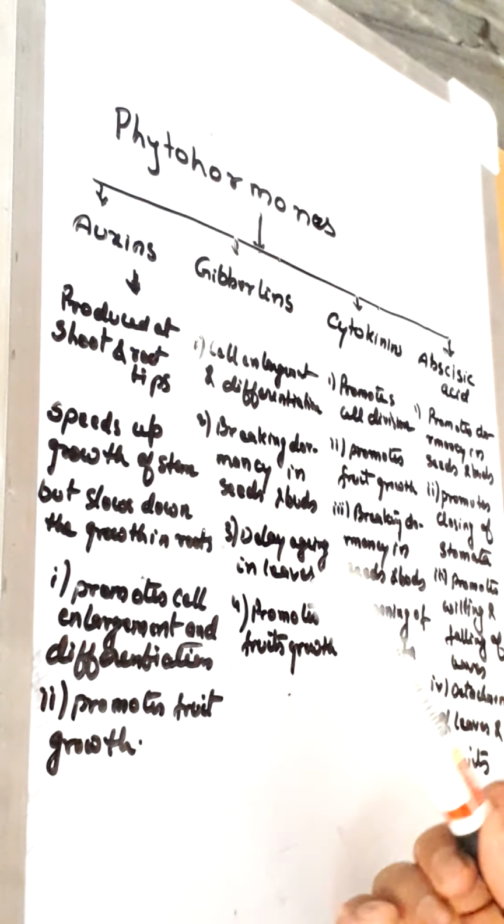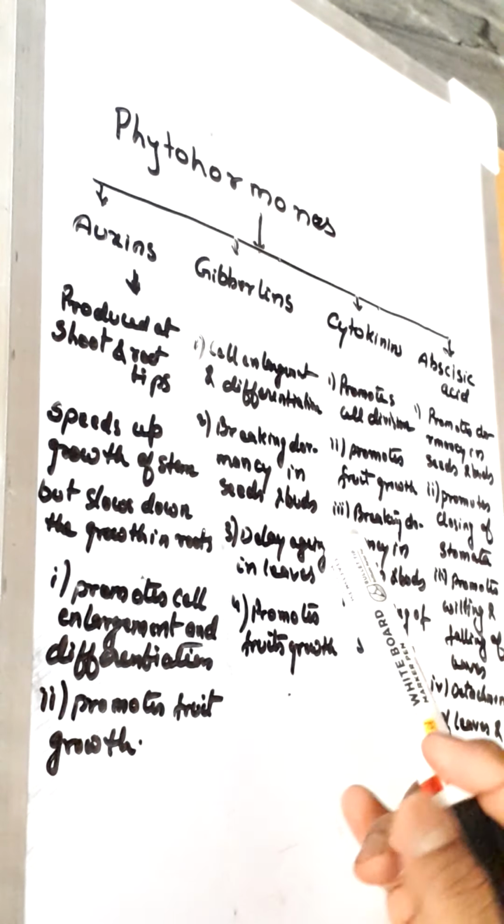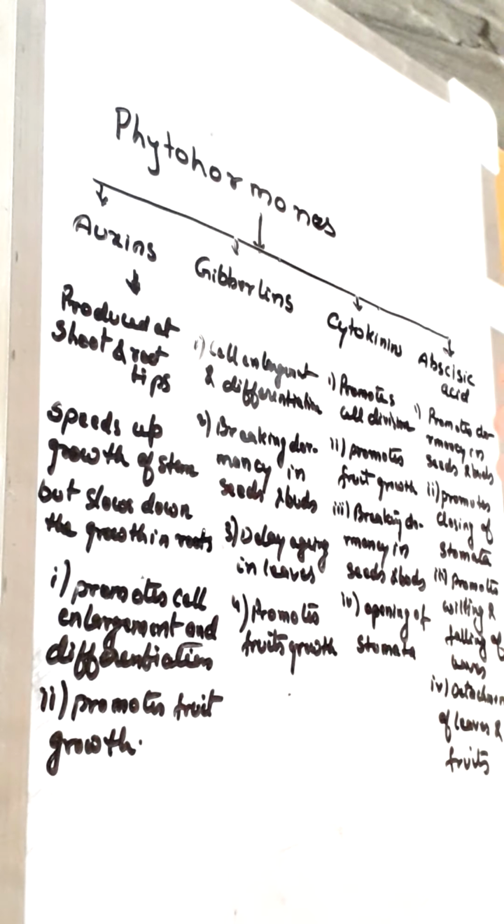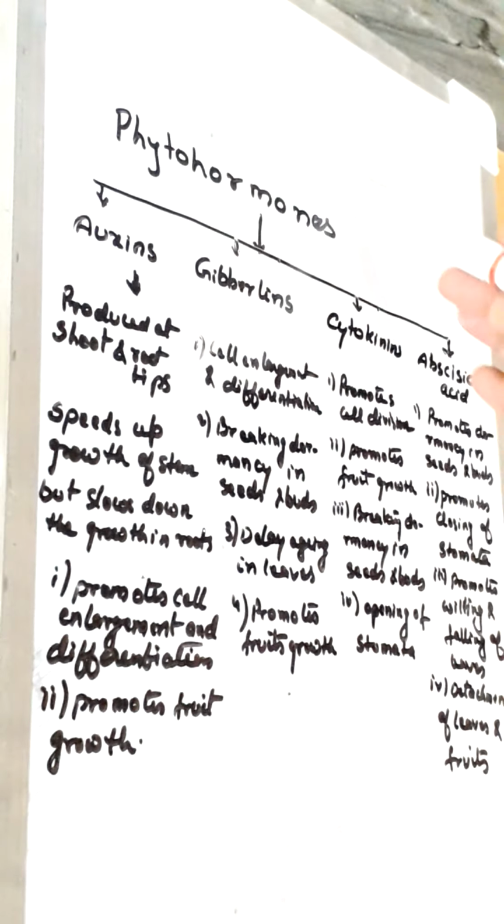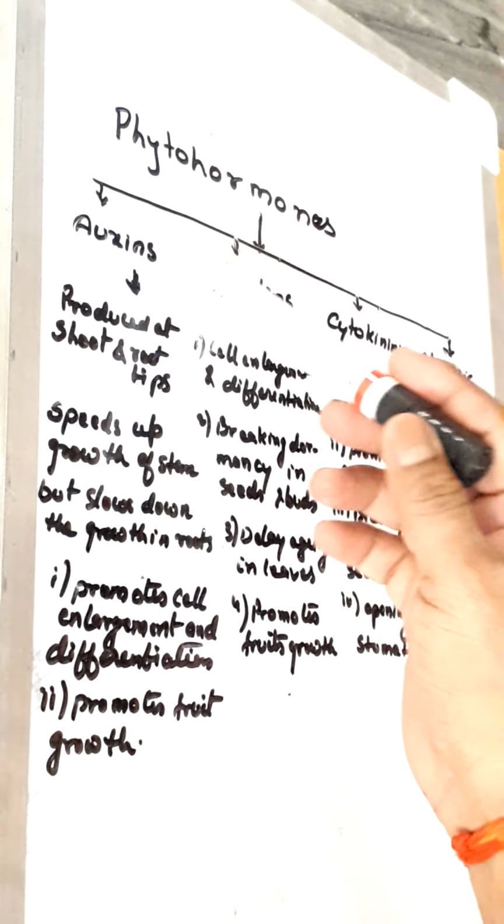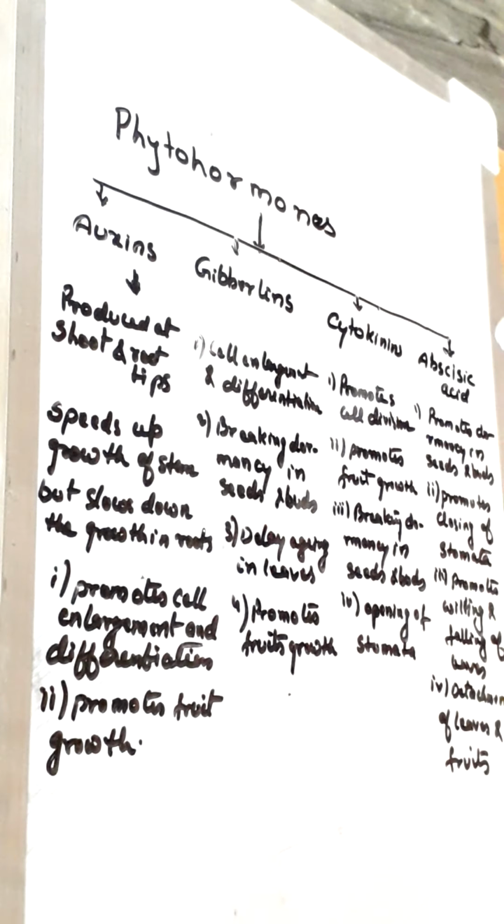Let us talk about plant hormones or phytohormones. Plants do not have a nervous system like human beings. Control and coordination in plants are brought about by these phytohormones. There are four major types of phytohormones. They are auxins, gibberellins, cytokinins and abscisic acid.